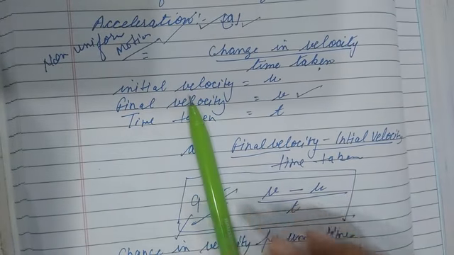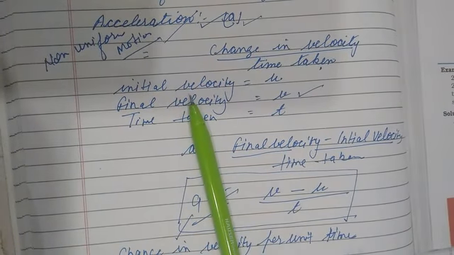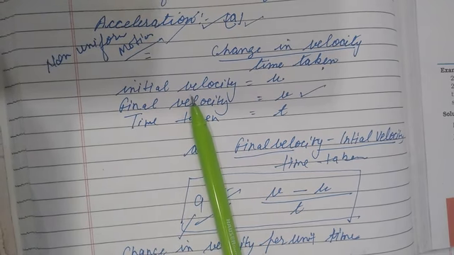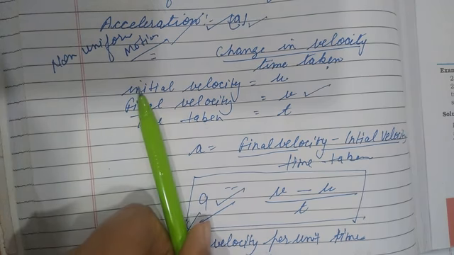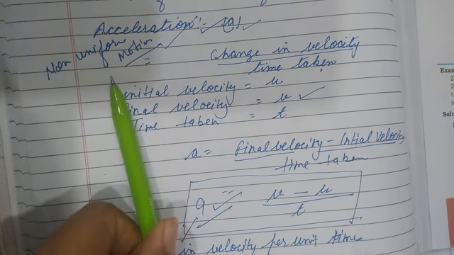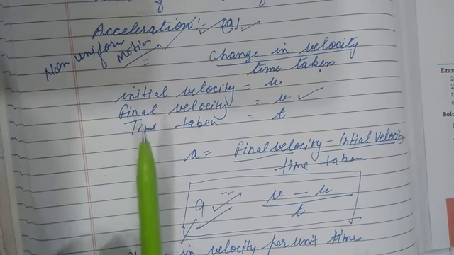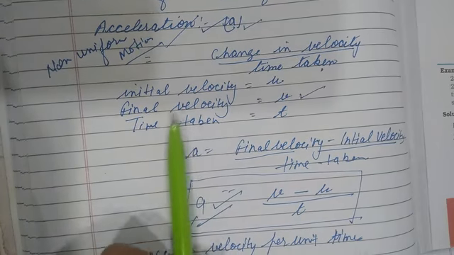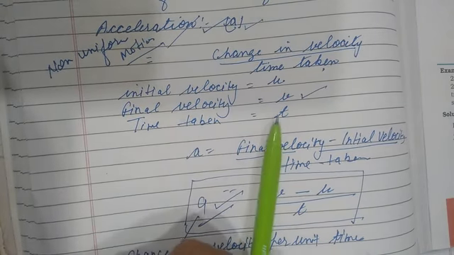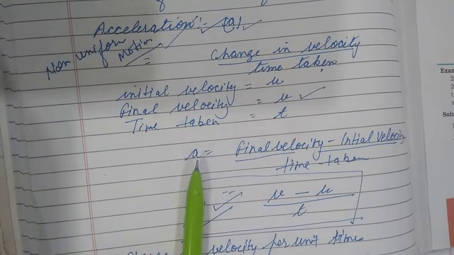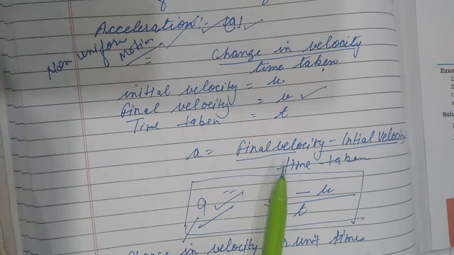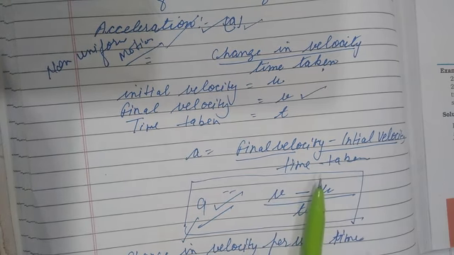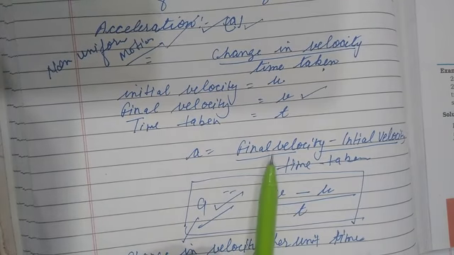Students, in uniform motion, the change in velocity of an object for any time interval is 0. But in non-uniform motion, velocity varies with time. So there is another physical quantity called acceleration, the change in velocity per unit time. If the initial velocity is u, the final velocity is v, and the time taken is t, then acceleration A is equal to final velocity minus initial velocity upon time taken. What is the final velocity?